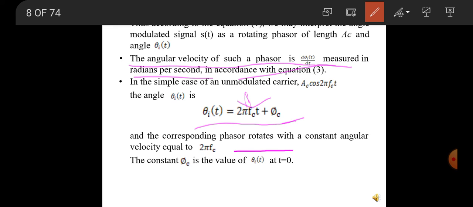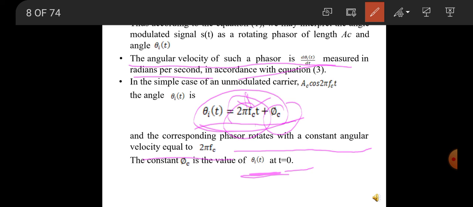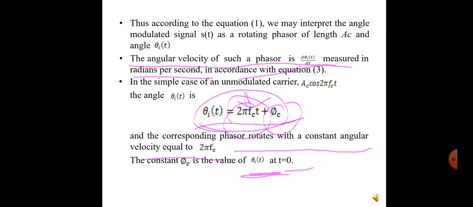The corresponding phasor rotates with a constant angular velocity 2 pi fc. Here theta c is the value of theta i(t) at time t equal to 0.